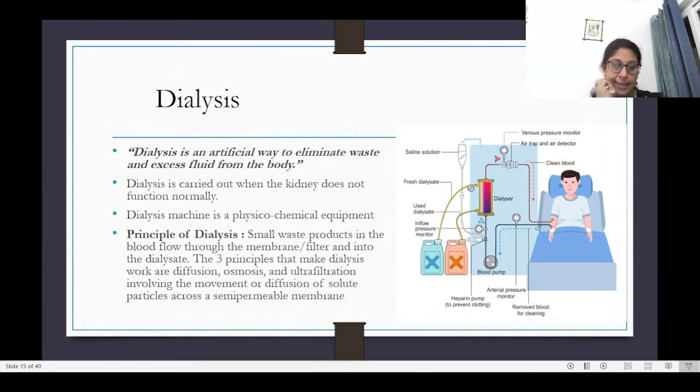Right. And then we are going to see dialysis. Okay. So, okay, excellent. You can see now.